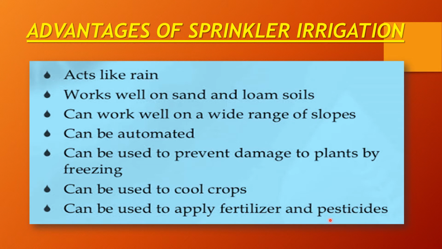Pesticides: pests are the insects or microorganisms which damage or destroy a crop, and pesticides are the chemical substances which are sprayed onto the crop so that these pests can be killed and the crop can be protected. As you provide the fertilizer and pesticide to your crop, sprinkler irrigation systems help to distribute that fertilizer and pesticide equally or uniformly in the crop.